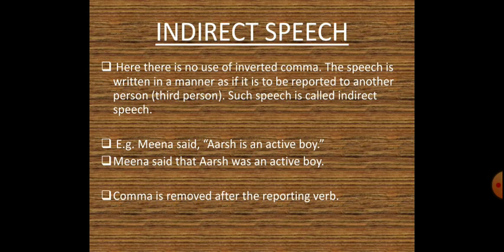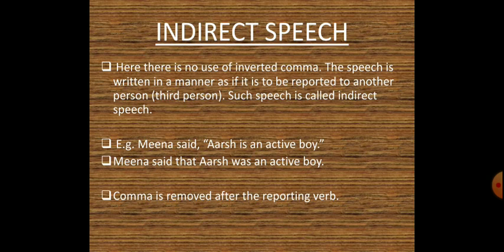The first thing which you all are supposed to keep in mind is that the comma is removed after the reporting verb. You can see over here that in indirect narration, Meena said, after said, that comma, double inverted commas open, they are not written down.